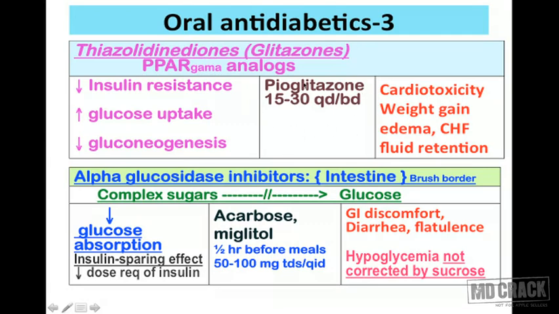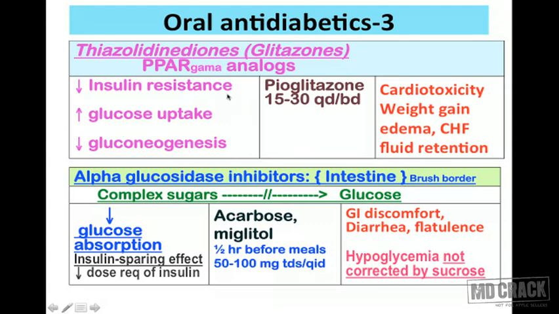And we have a drug in this group called pioglitazone, which is used in the dose of 15 to 30 milligrams every day or 2 times a day. And there were many glitazones on the market in the past, and slowly they proved to be cardiotoxic, and that's why most of them have a restricted use in certain special situations, or they have been withdrawn from the market. What exists now is pioglitazone, and it also has the liability to produce cardiotoxicity, weight gain, edema, and congestive heart failure, and this fluid retention.